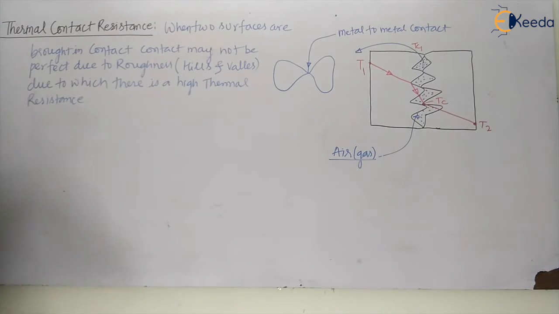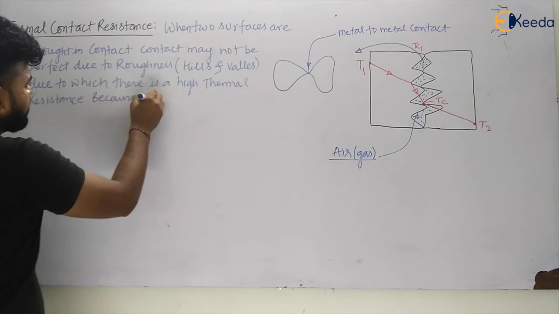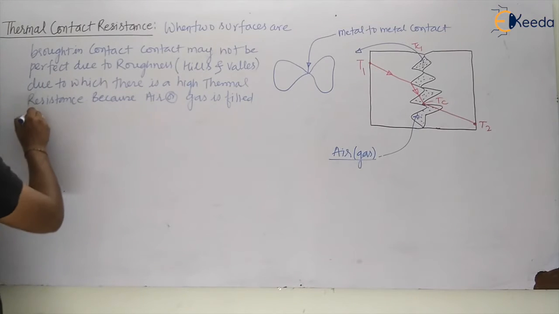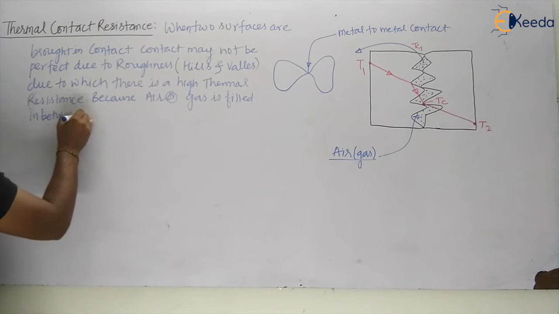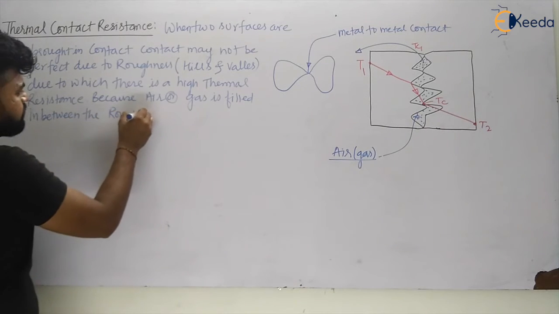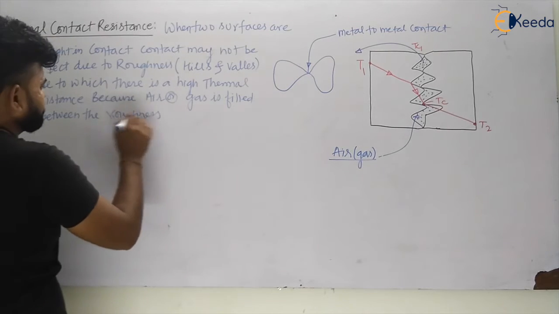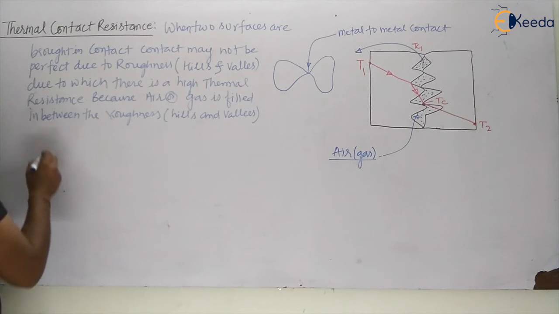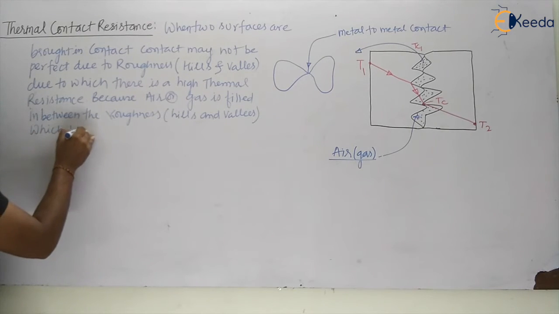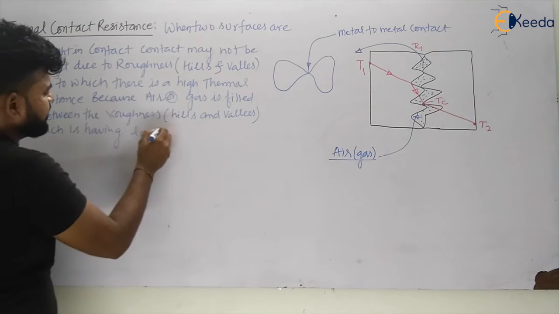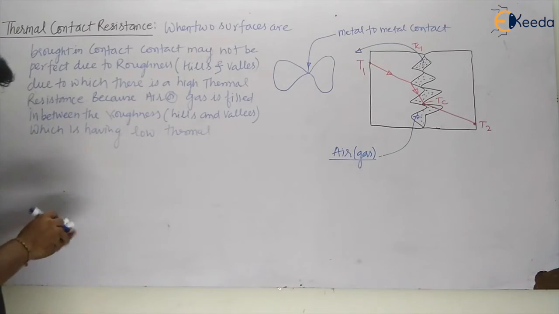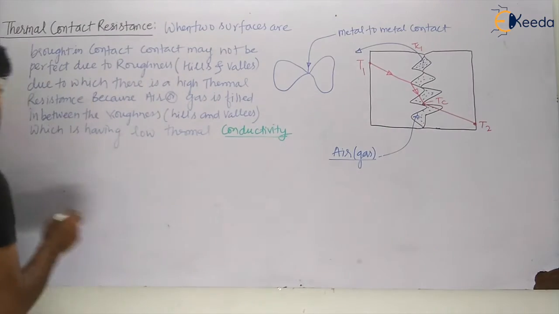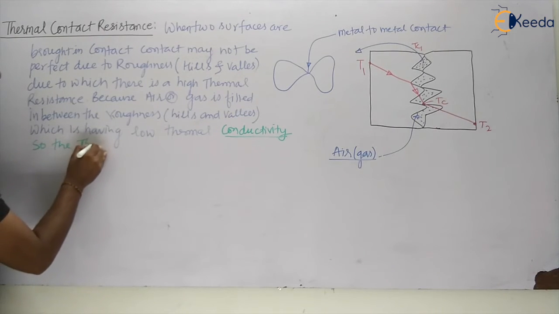High thermal resistance, why? Because air or gas is filled in between the roughness, or we can say hills and valleys, which has low thermal conductivity.